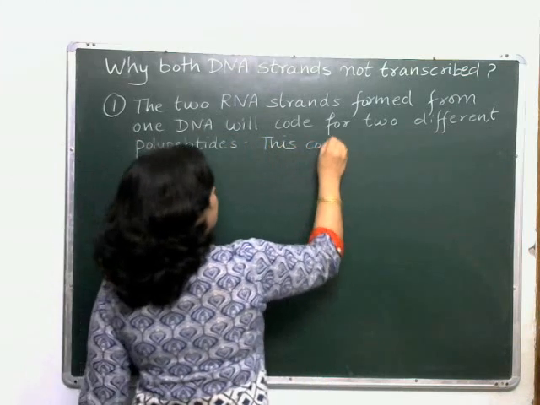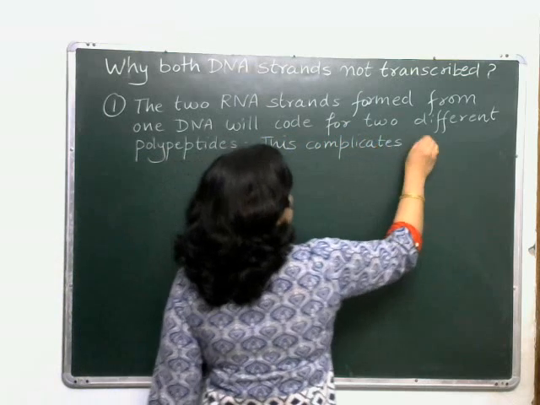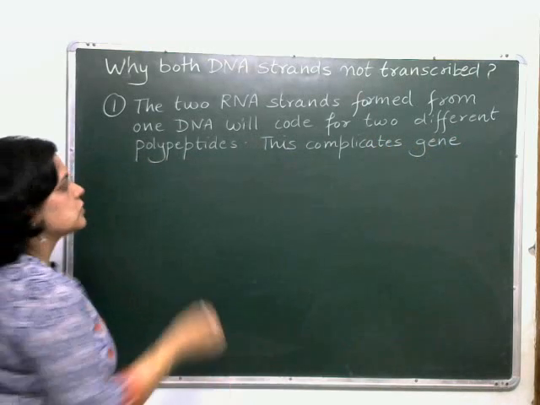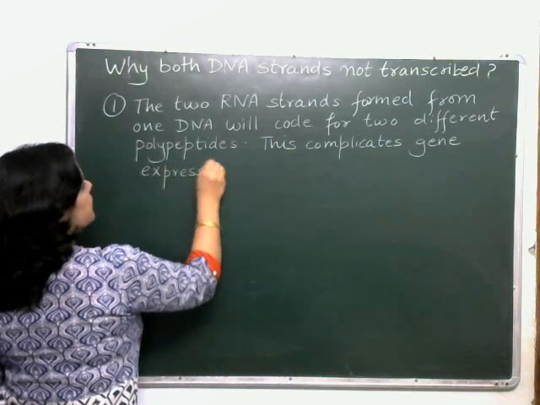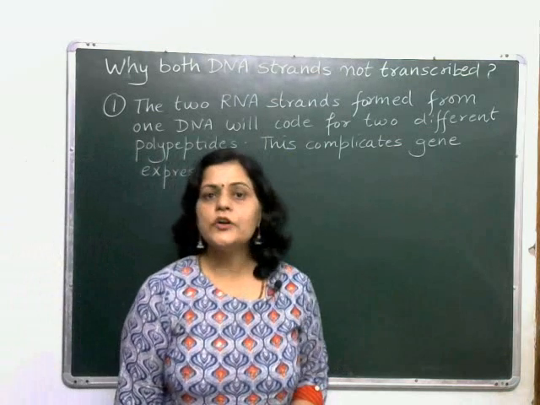Gene expression means the appearance of phenotype. Okay, this is one reason. For this reason you should know the central dogma.